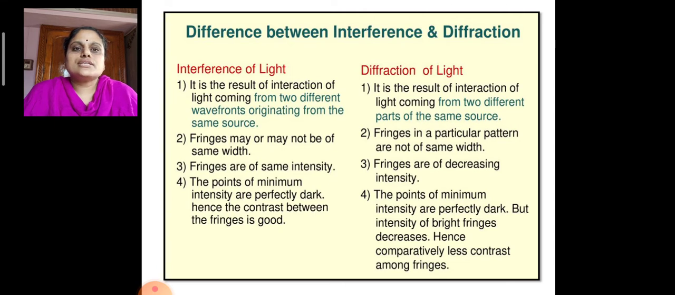In the case of interference of light, fringes are of the same intensity. Whereas in the case of diffraction, fringes are of decreasing intensity. In the case of interference, the points of minimum intensity are perfectly dark, and hence the contrast between the fringes is good. Whereas in the case of diffraction, the points of minimum intensity are perfectly dark, but the intensity of bright fringes decreases. Hence, there is comparatively less contrast among the fringes.